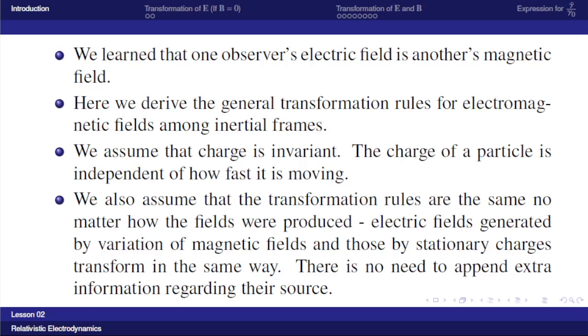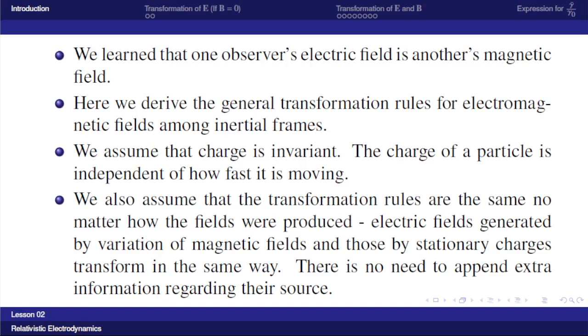So there are some assumptions. First we will assume that the charge is invariant. That is, the charge of a particle is independent of its velocity. So the charge of a particle will be the same with respect to all inertial frames of reference.